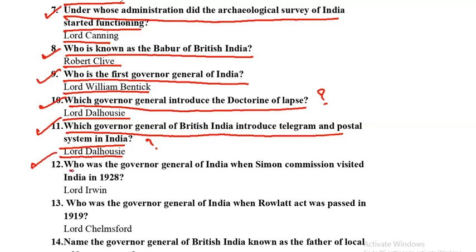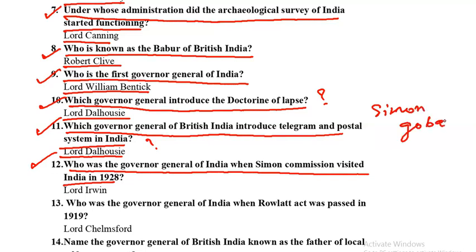Next question is, who was the Governor General of India when the Simon Commission visited India? Right. So Simon Commission, the slogan was Simon Go Back, right? So you have to name who was the Governor General when the Simon Commission came to India.